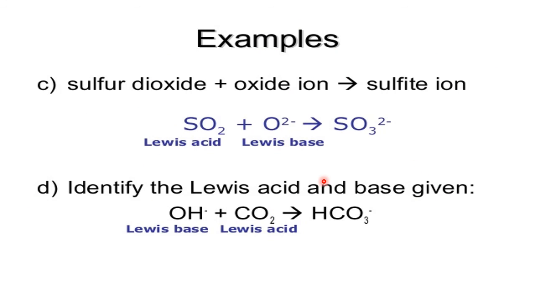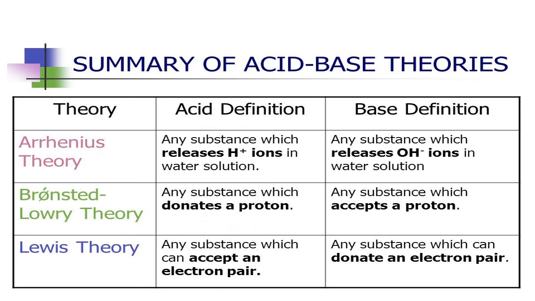Now this is one more example. Please kindly go through or practice it. Then you will understand. Now this is a summary of the three theories of acids and bases. I have given the comparative statement here: on what grounds they are defined, on what ground they differ. So please practice. Today we have studied all the three theories of acids and bases.